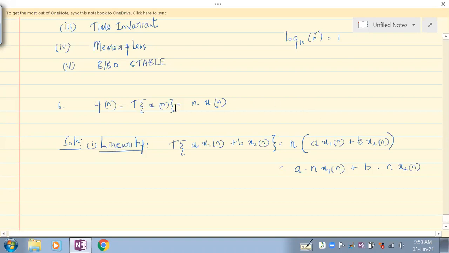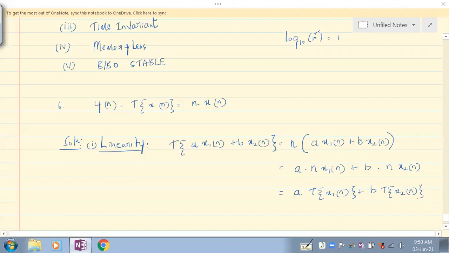If n x1 of n is the response to x of n, what is n x1 of n? If n x of n is the response to x of n, then n x1 of n is the response to x1 of n. So this can be written as a into response to x1 of n. Okay, so this is b into response to x2 of n.